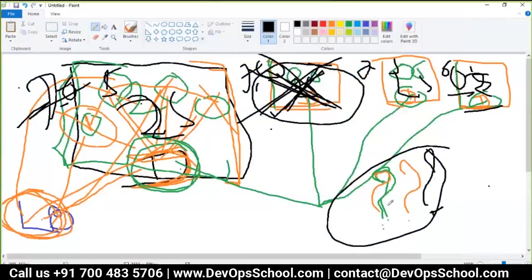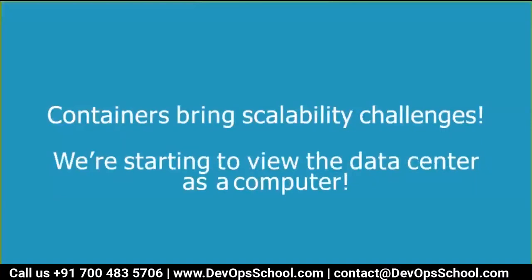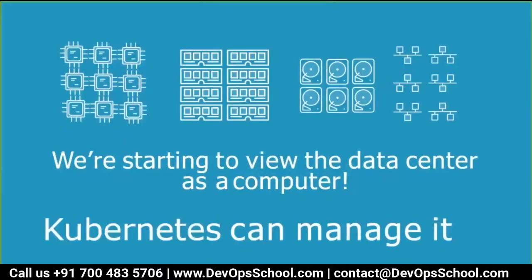So guys, did you understand these problems first? Forget about the solution. Did you understand the problems? Yes, Rajesh. Yes. So if you have understood the problem, then we talk about the solution. These are the problems I explained to you, and the solution is Kubernetes. Kubernetes can manage it. Nothing you have to do. Everything will be managed by Kubernetes.